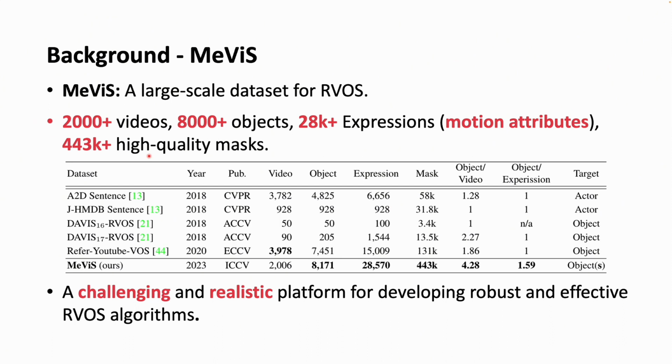To promote the development in this field, MeViS has been proposed recently. Compared with previous benchmarks, MeViS has large-scale videos, objects, and expressions, with especially focus on motion attributes and high-quality masks. These make MeViS a challenging and realistic platform for developing robust and effective RVOS algorithms.